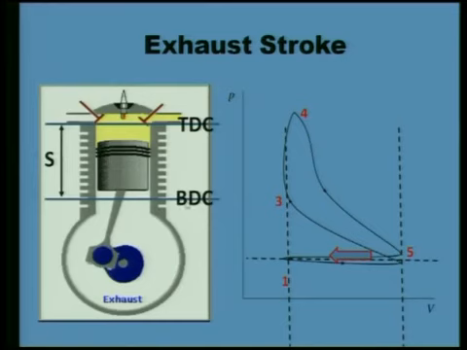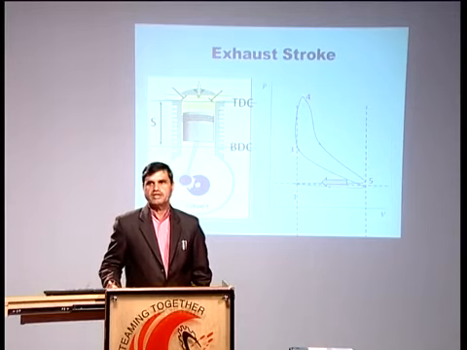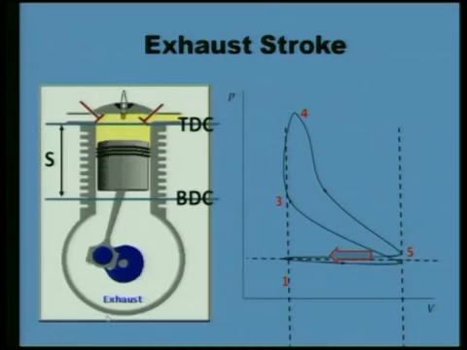So first of all, this diagram is coming in the form of pressure versus theta on the x axis. In those indicated diagrams, it is pressure versus theta, where theta versus the volume inside the cylinder we are measuring, and that is in terms of volume. So first the pressure versus theta diagram and then the pressure versus volume diagram we are obtaining, and for that purpose we are needing pressure pickups which are mounted on the cylinder head, and we are needing a crank angle encoder